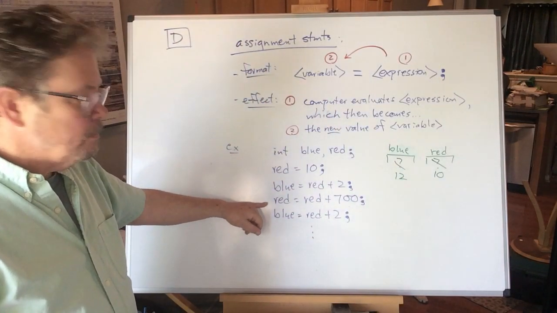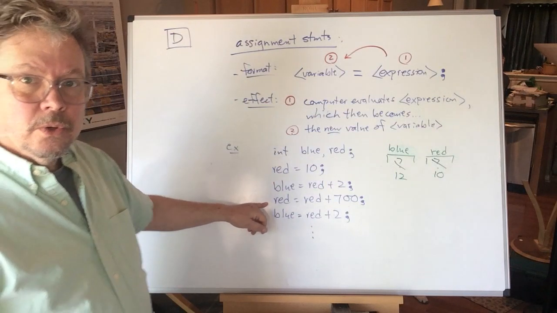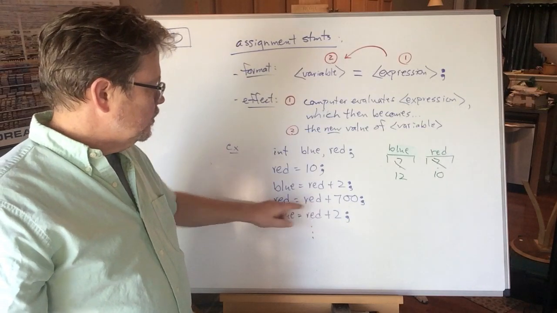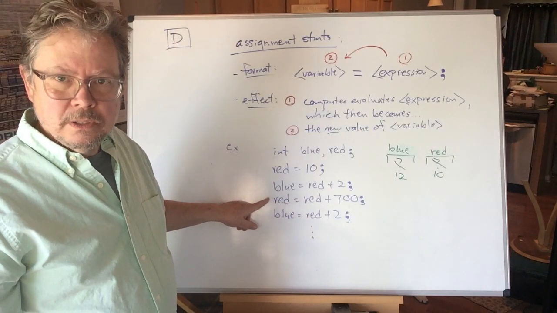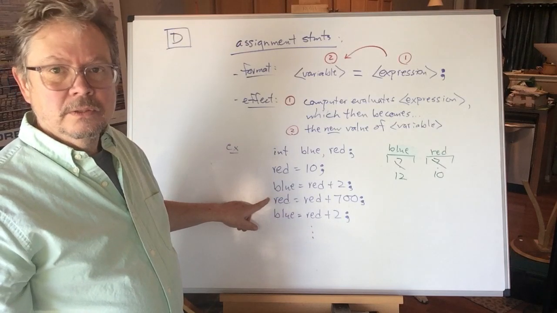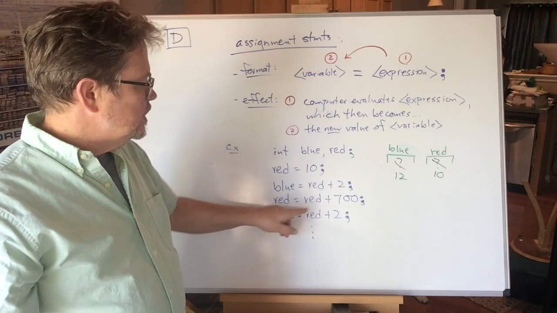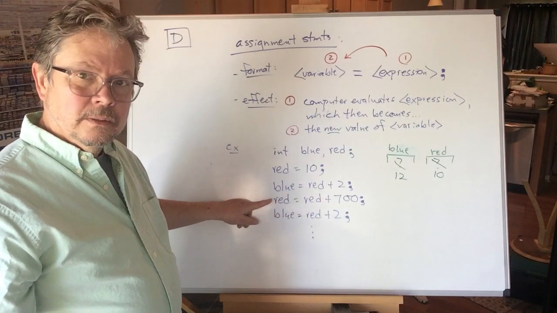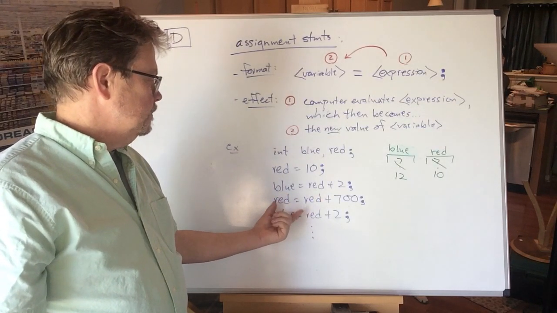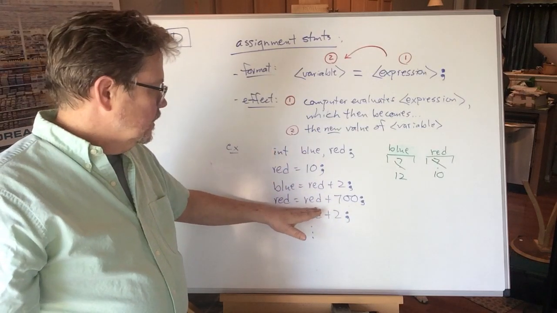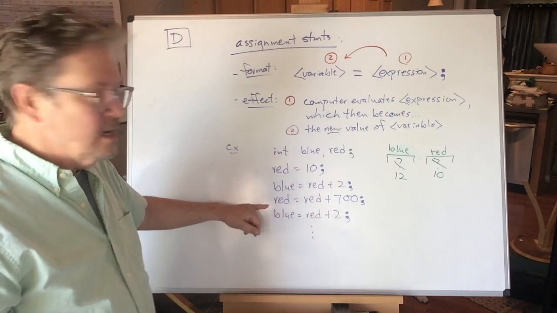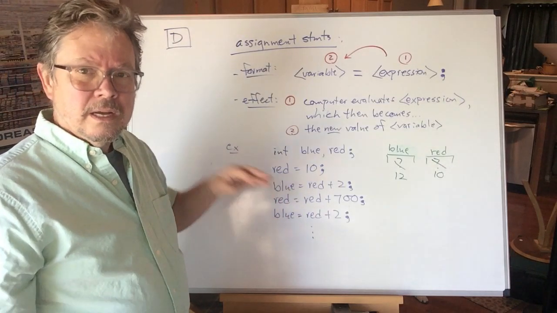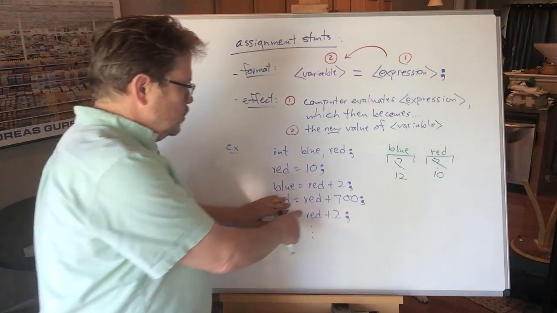Now, I did this on purpose to show you this ain't no math class. There is no value of variable red that would make this a true equation. This is not an equation. This is an activity. This is the thing that says do what's on the right, then make it happen on the left. There is no number, not even 3. 3 plus 700 is 703. That's not equal to 3. Do you see what I'm saying? That's not an equation. It's not a statement of fact. It's a verb. Do what's on the right-hand side.